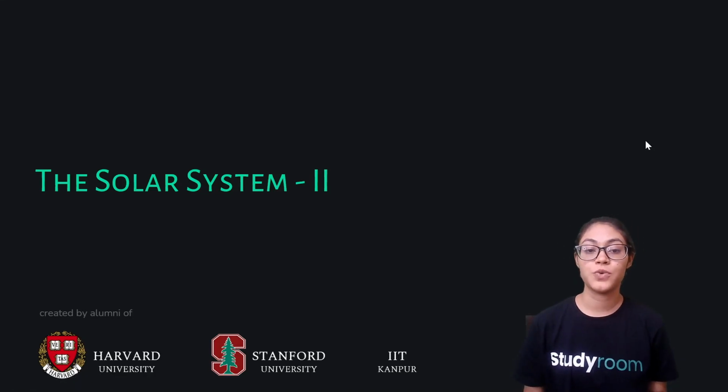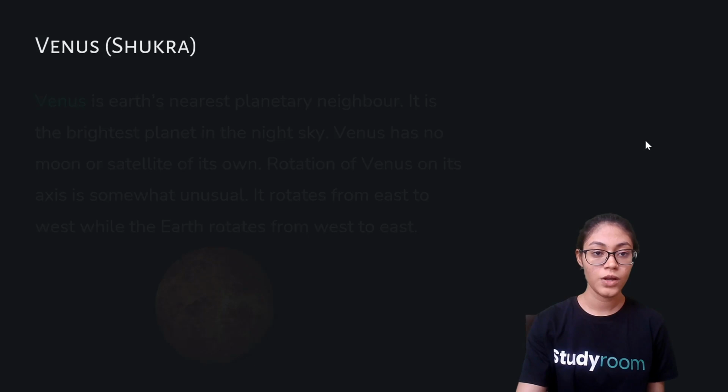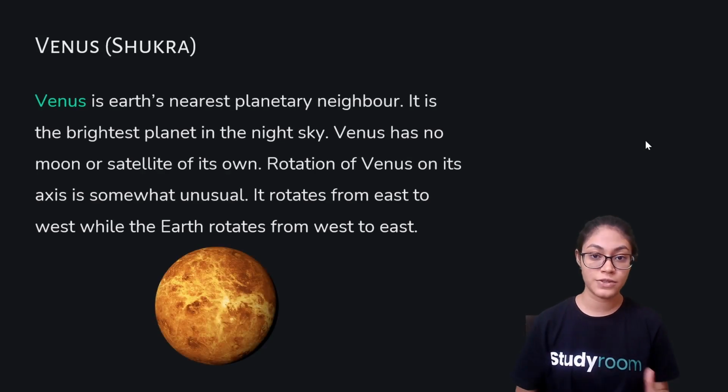So in this video, we are going to start with part 2 of the solar system. So let's begin. We were talking about the solar system having 8 planets. We already had a look at Mercury. Now let's see about Venus.